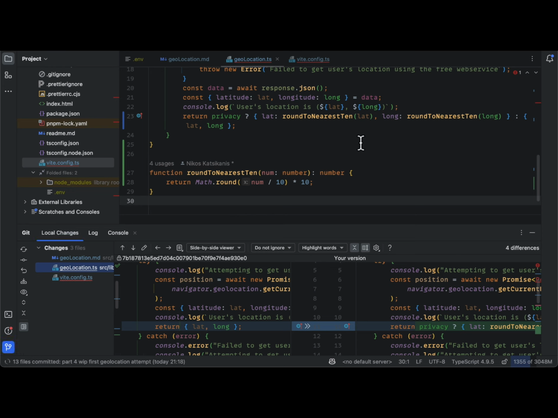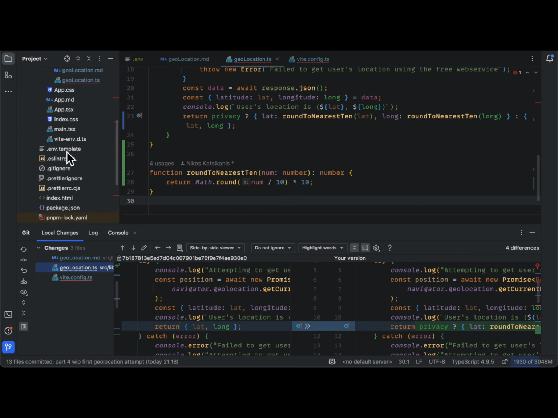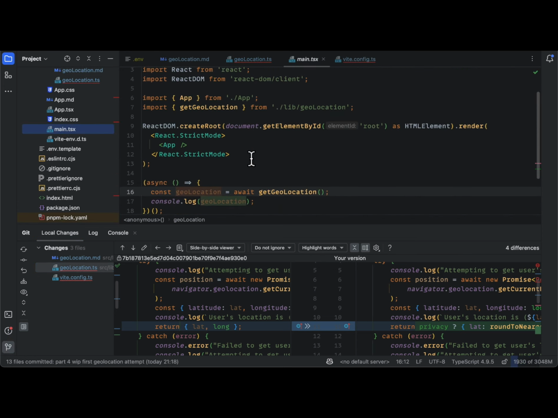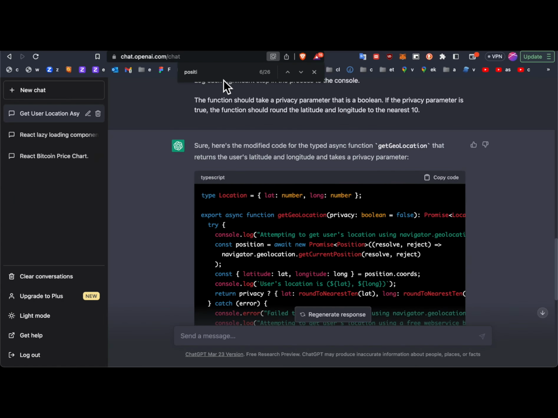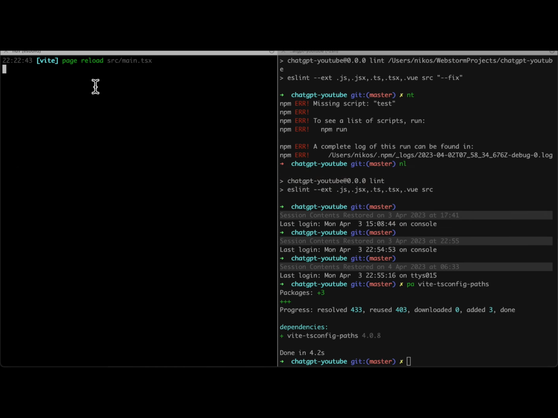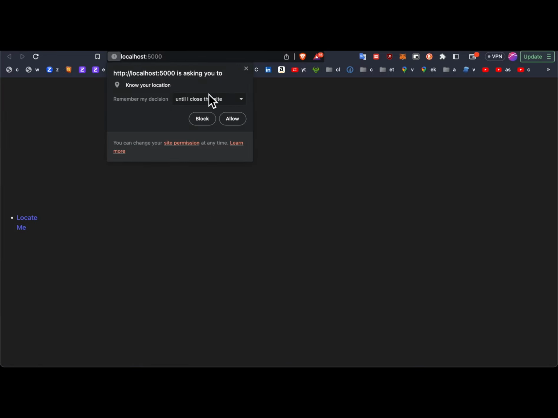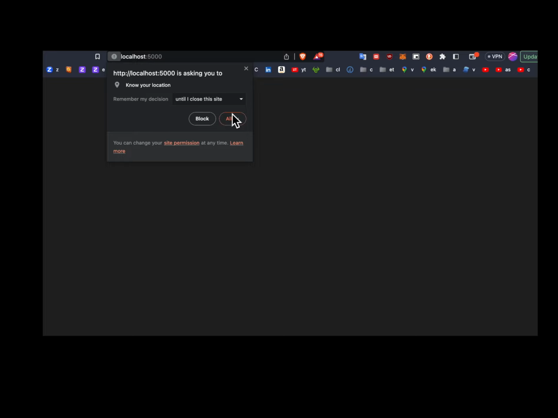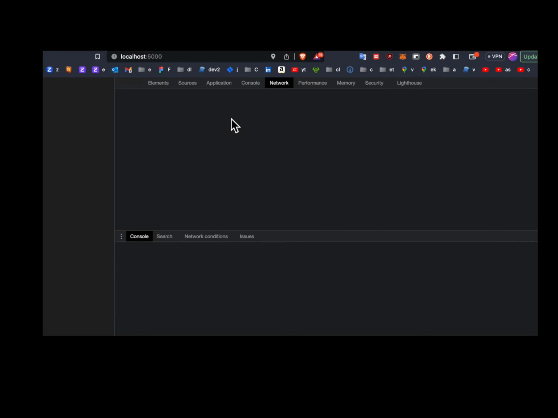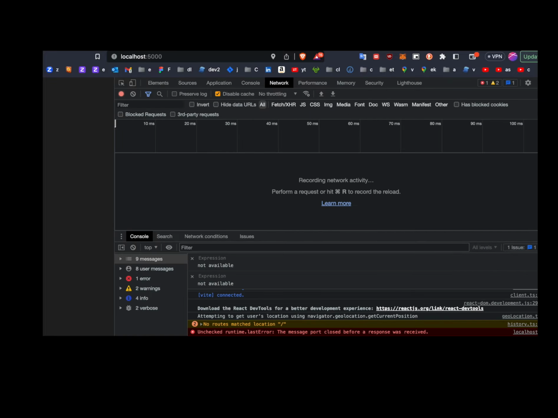Right, so let's just go to the API, the main TSX, and we'll just put in the privacy variable equals to true. Right, and now we can go to the browser. So we go here. Now, of course, it's going to ask for the location because it's a new session. I'm just going to click allow. And we're going to go to the console, and it's going to give me the exact location that I'm at, which is not great.